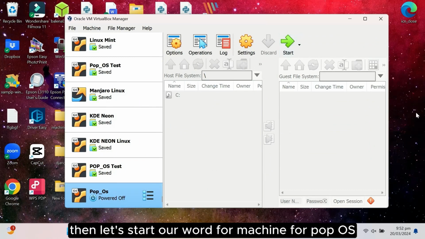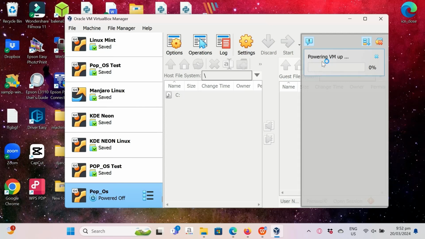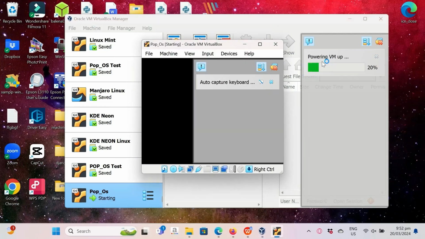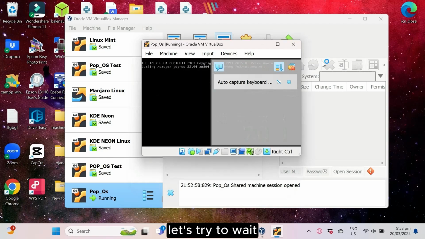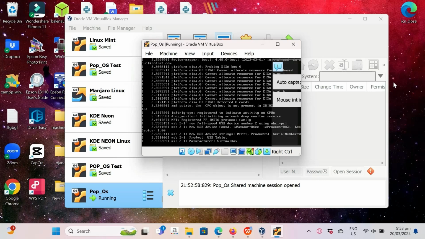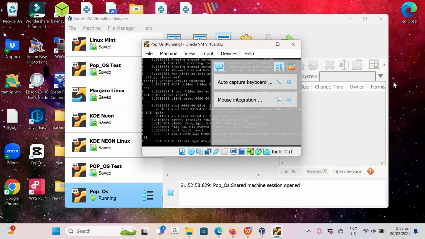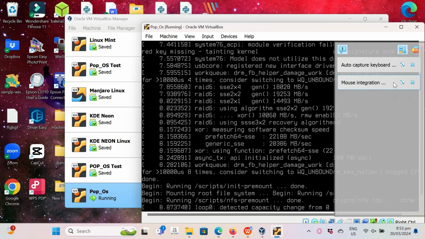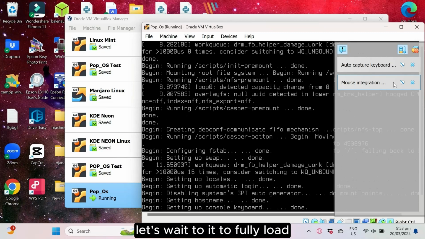Then let's start our virtual machine for Pop OS. Let's wait for it to fully load.